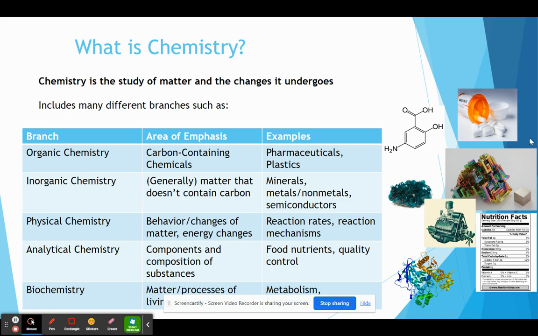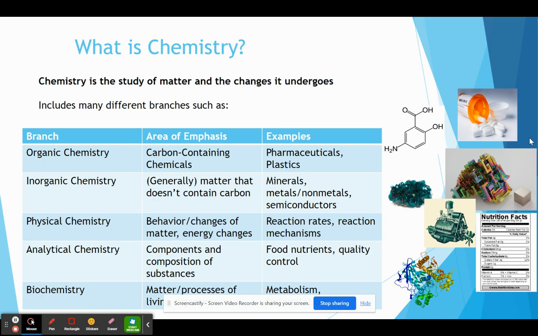So chemistry is the study of what matter is and how it can change from material to material and essentially account for everything that we have in the universe. The matter that exists in the universe is the matter that will always exist in the universe, and it just changes what it is to a different form of matter.